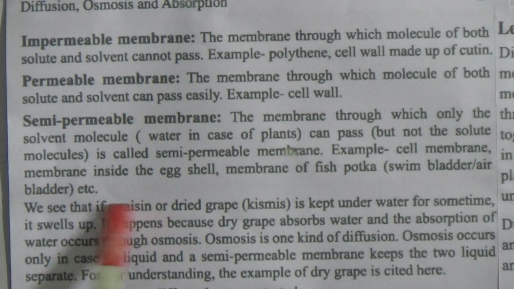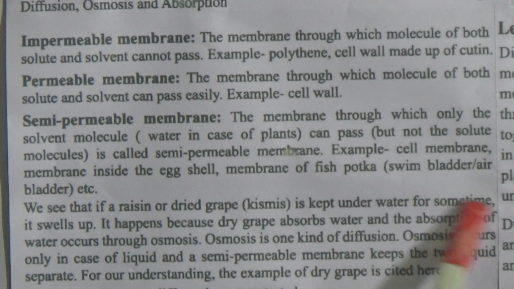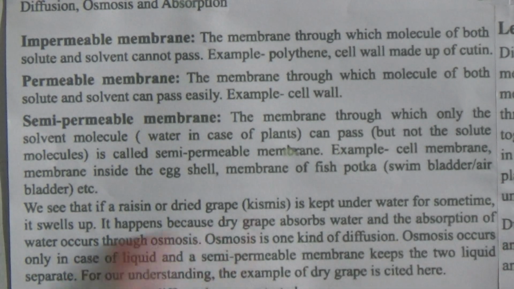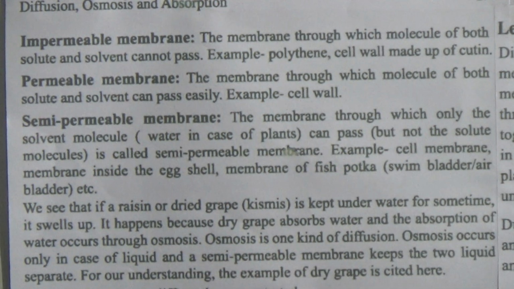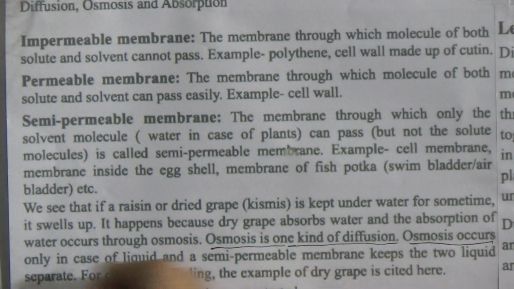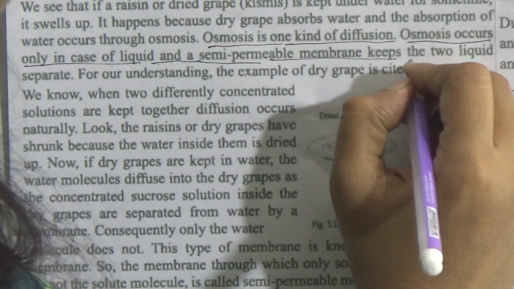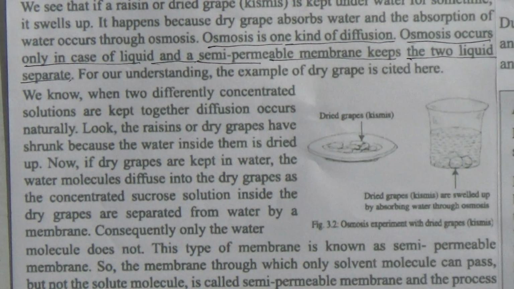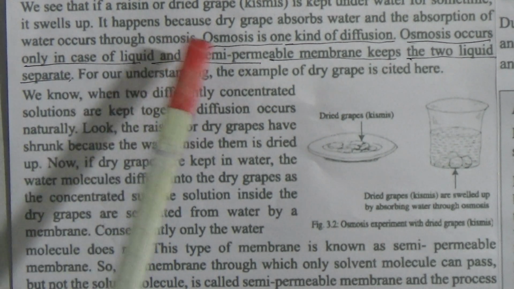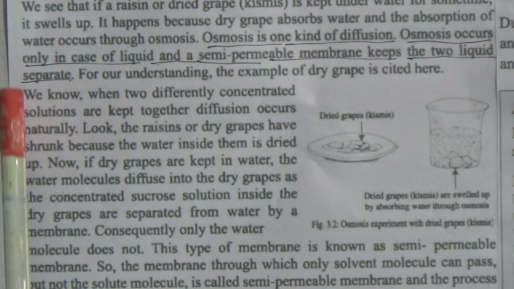We see that if a raisin, or dried grapes, or kismis, is kept under water for some time, it swells up. It happens because dry grapes absorb water, and the absorption of water occurs through osmosis. Here it is written: osmosis is one kind of diffusion, and osmosis occurs only in the case of liquids, and a semi-permeable membrane keeps the two liquids separated. That is the condition of osmosis.